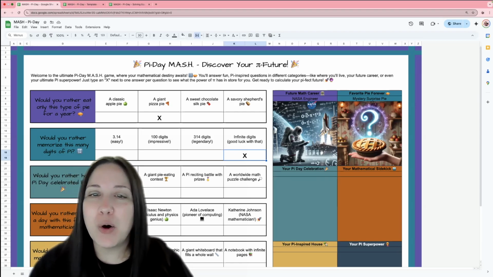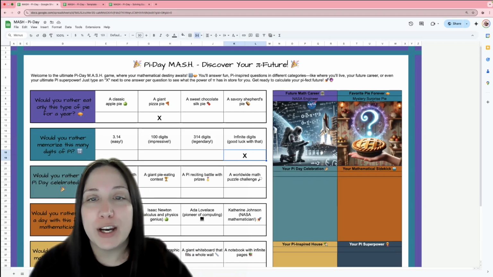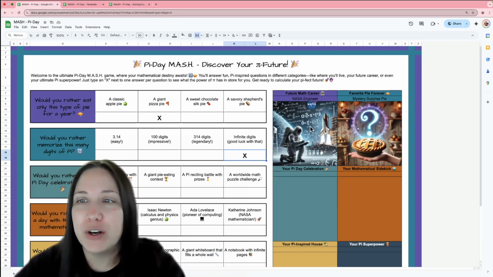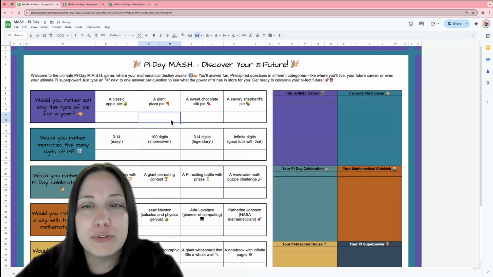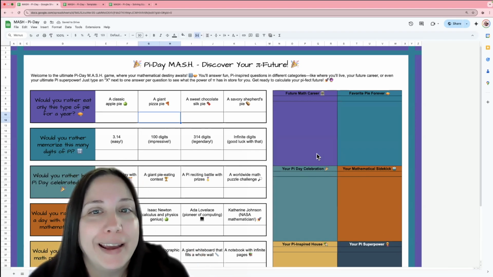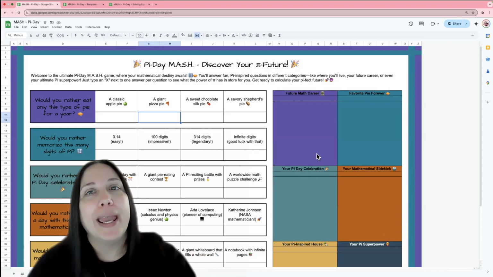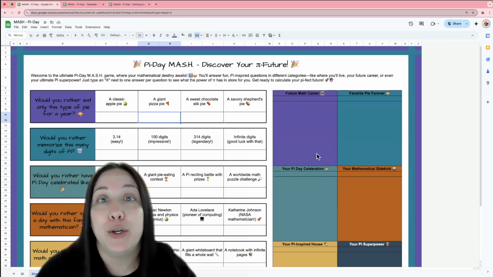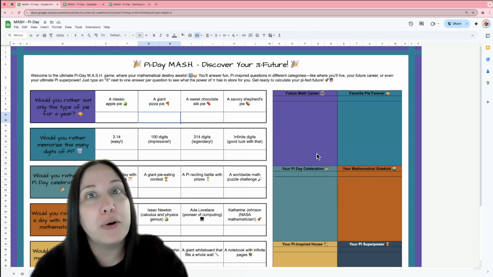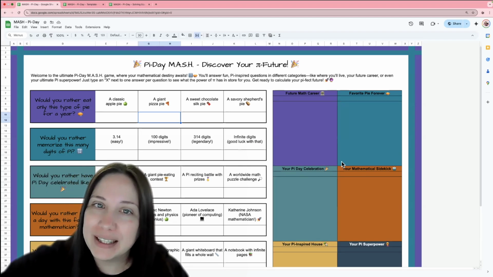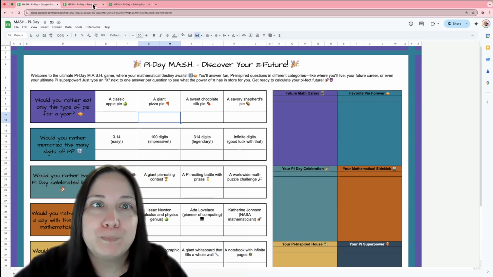So this is how this works. This one is very easy, all ready to go. All students have to do is participate. They'll get a funny pie related future on the side. And it's just a good way to celebrate Pi Day. It could literally be done by any grade level as long as they can type an X and can read. Or if you read it out loud, all they have to do is type in that X. So this one will be linked in the description below.